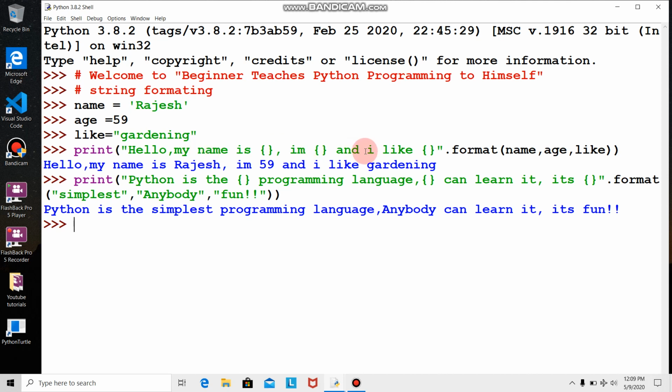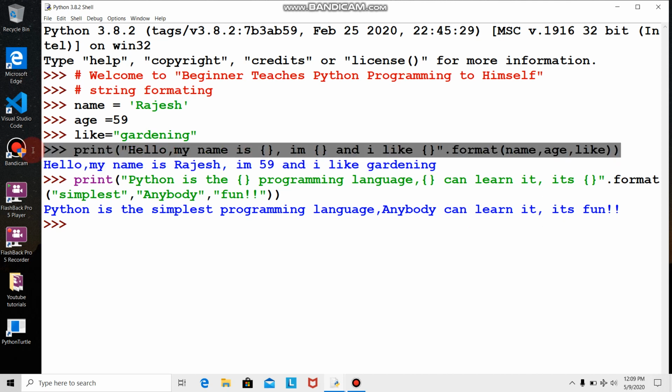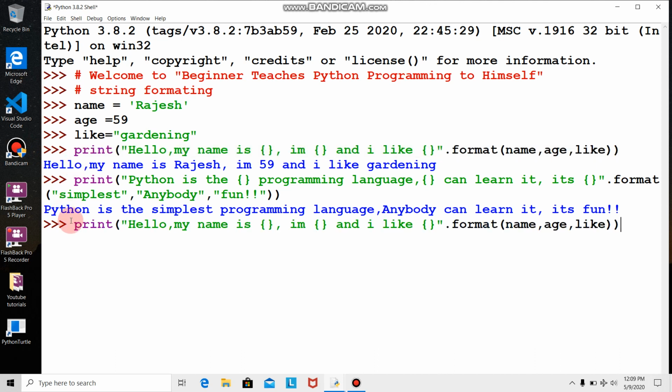Now after Python 3.6, they made it even simpler. So what do I have to do? The first example I'll take, the same example, and see how it is simplified further. You see, in dot format I wrote hello my name is, this placeholder, and like this. They made it even simpler.